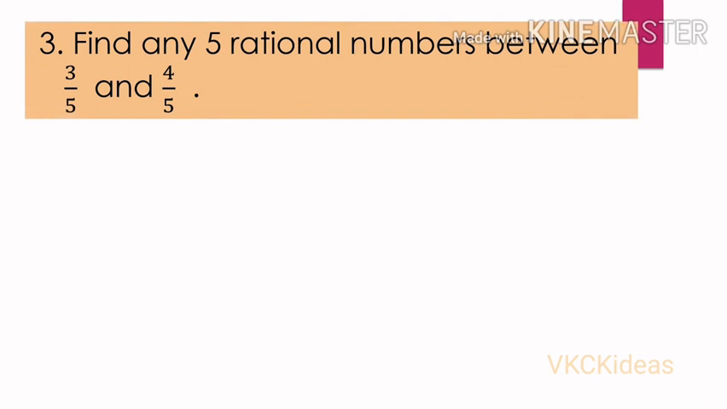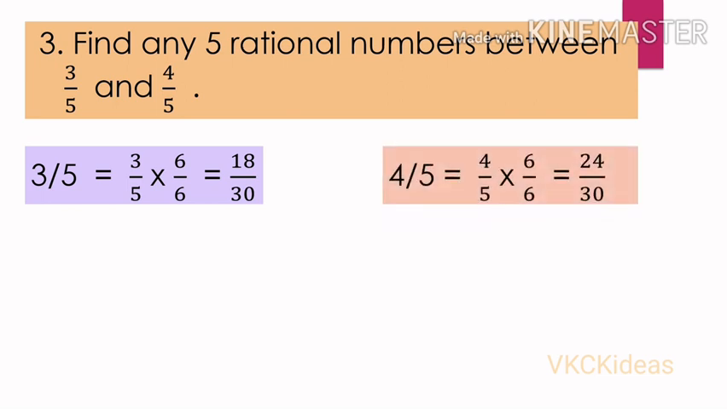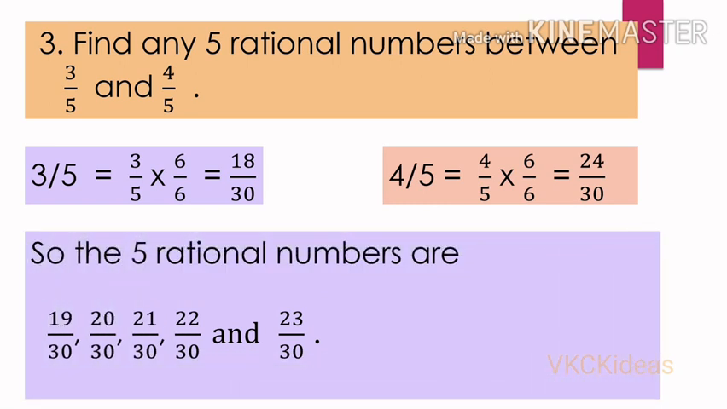Find any 5 rational numbers between 3 by 5 and 4 by 5. Can you think how many divisions we have to make between these rational numbers? Yes, you are right. We have to make 6 divisions. Therefore, 3 by 5 can be written as 18 by 30 and 4 by 5 can be written as 24 by 30. Therefore, the numbers between these can be easily told. They are 19 by 30, 20 by 30, and so on. Understood.